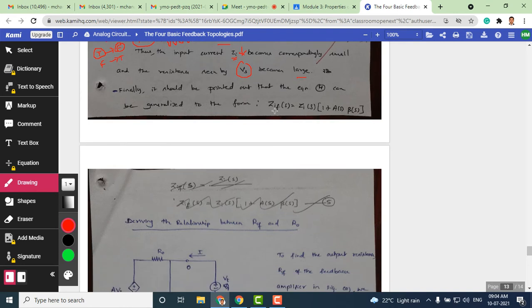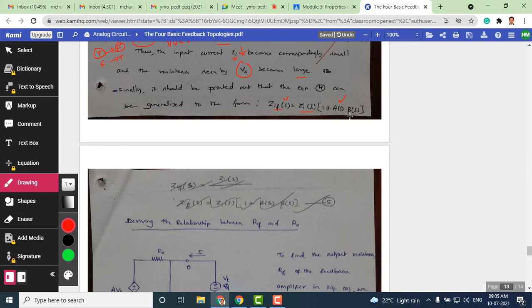There is no change in the derivation, only that we are representing R as Z, and the feedback factor remains the same, and S we have introduced here. Input impedance without feedback is shown as Zi, and 1 plus A(s) into beta(s). A(s) is the gain of the amplifier in the S domain, beta(s) is the gain of the feedback network in the S domain, and Zi is the input impedance of the amplifier in the S domain without feedback, and Zif is the input impedance with feedback, also represented in the S domain.